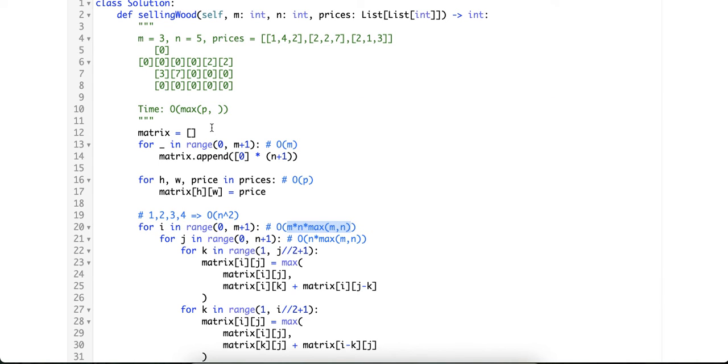You can say that it's about m to the power of 3. As you notice, the prices will be input into the matrix. So the price list itself couldn't be larger than the number of cells m times n, right?